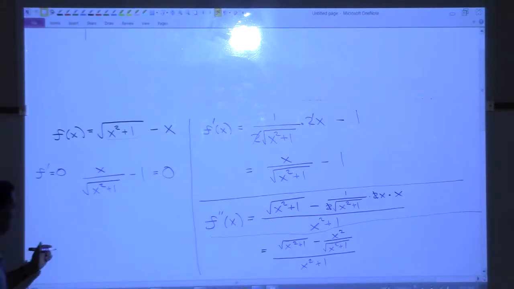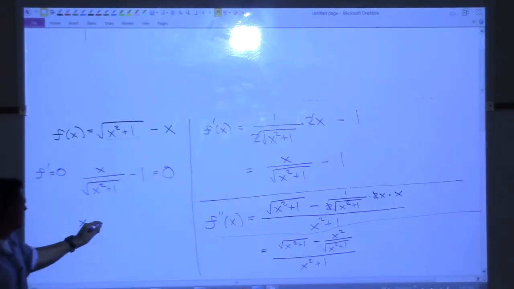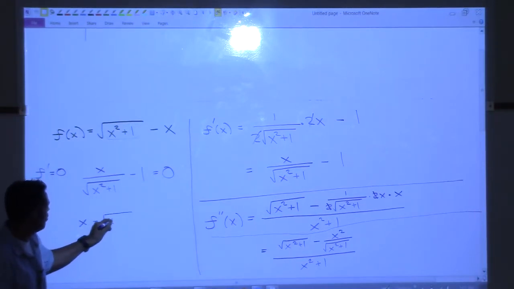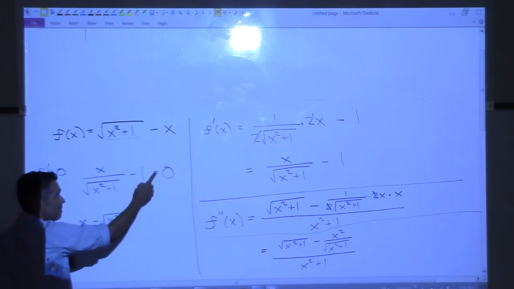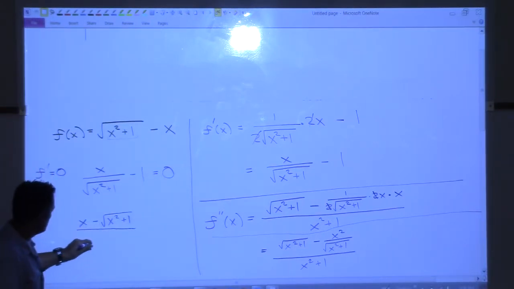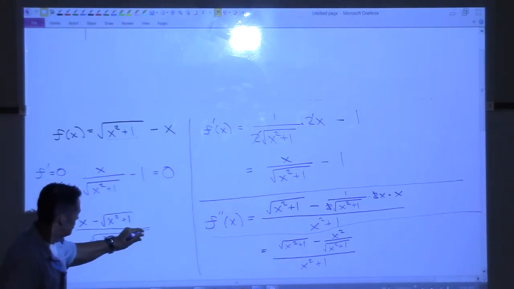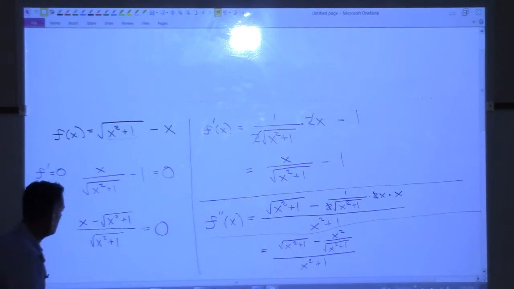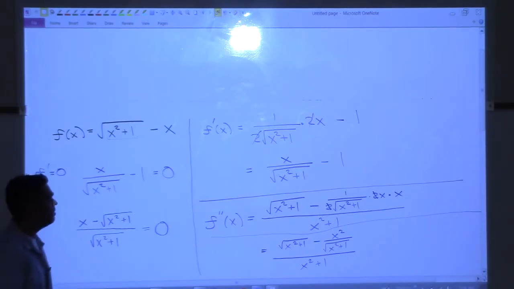The top is going to be x minus the square root of x squared plus 1, because you have to do the square root of x squared plus 1 on the top and the bottom. Put them together, that's all over the square root of x squared plus 1, and set that to 0. That can only be 0 if the top is 0, right? So we set the top of that equal to 0.